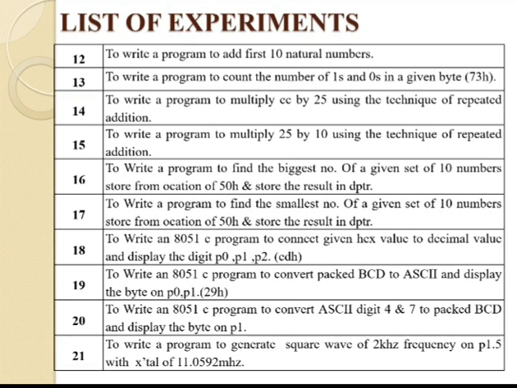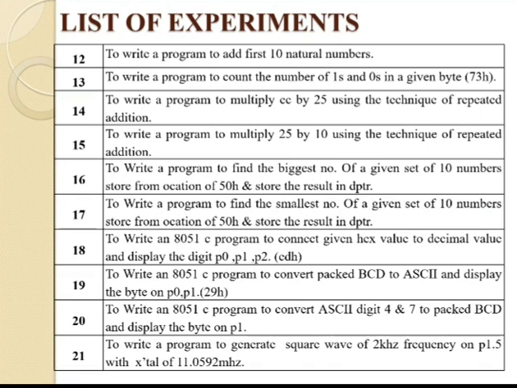Experiment number 13 is to write a program to count the number of ones and zeros in a given byte. Suppose we have a hexadecimal value, 73H. Firstly, we write the data in binary, that is 0 and 1. From that we have to count how many ones and zeros appear inside 73H.